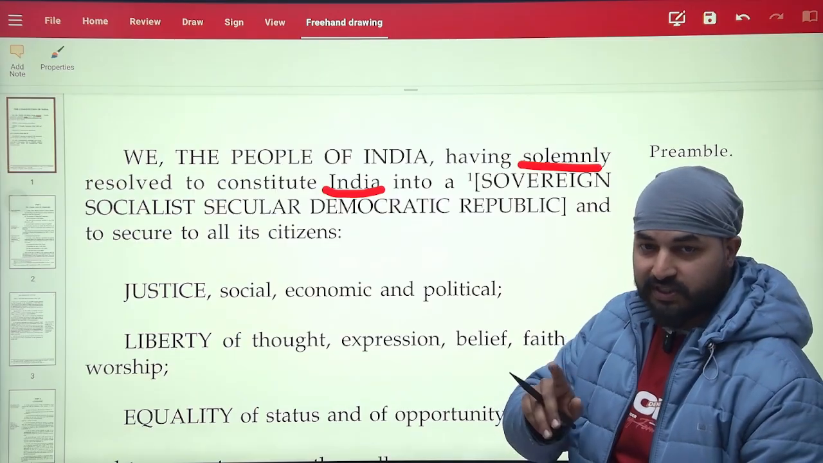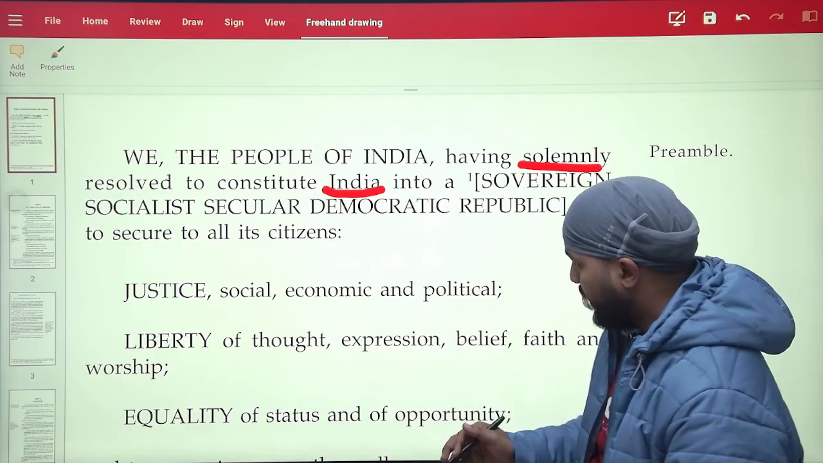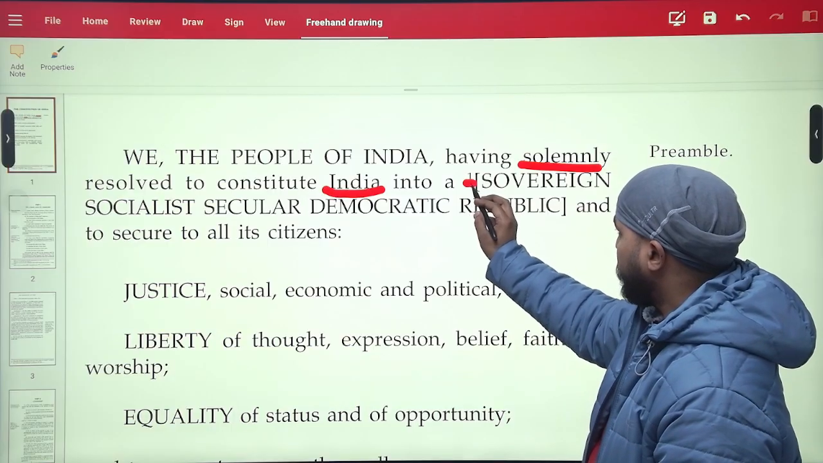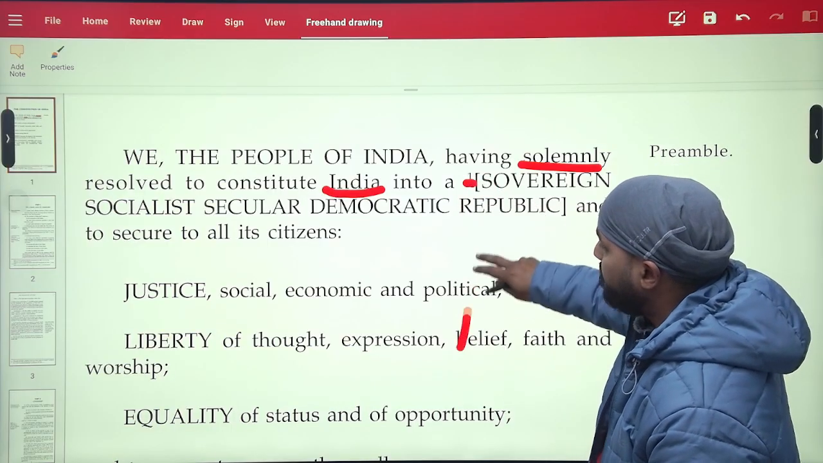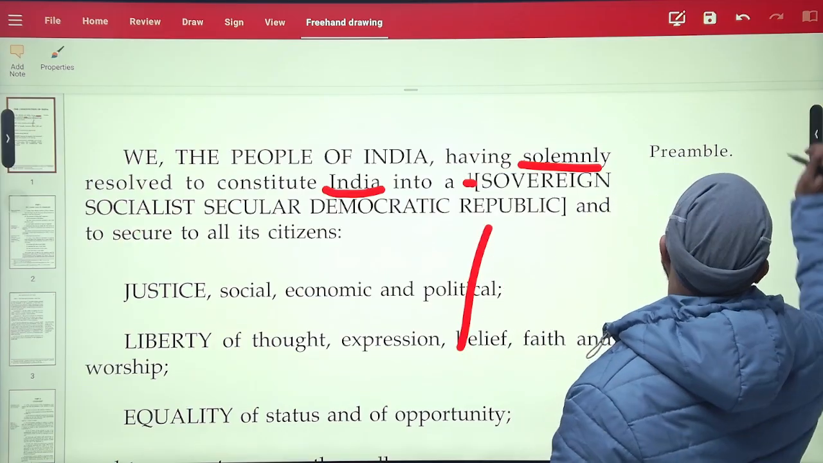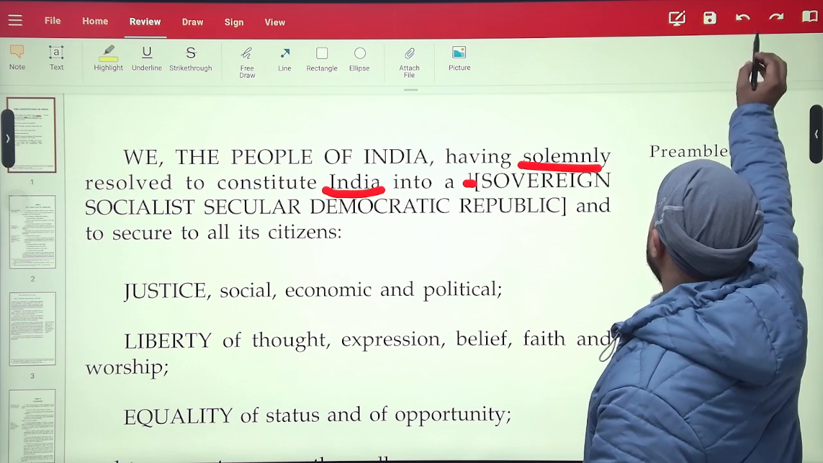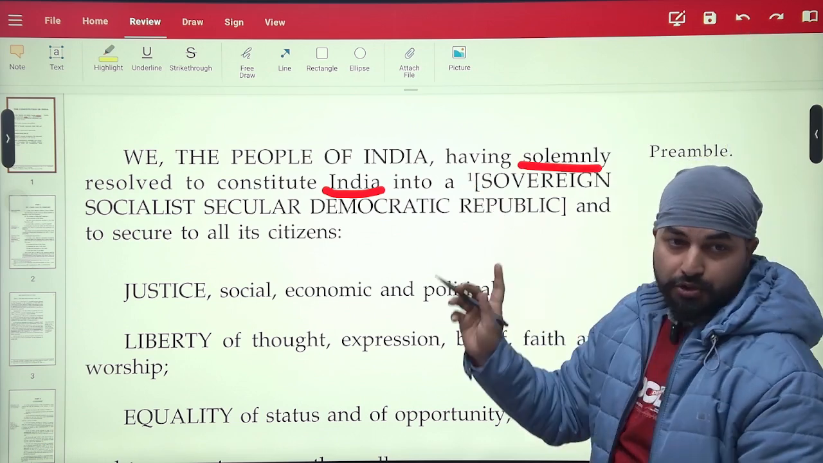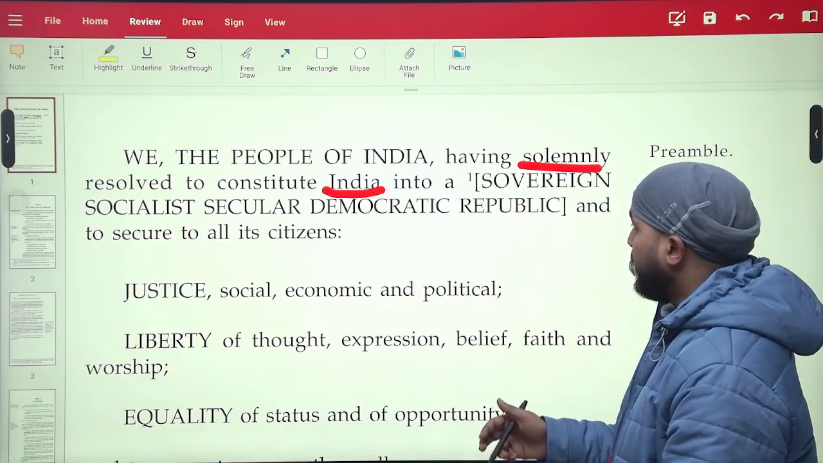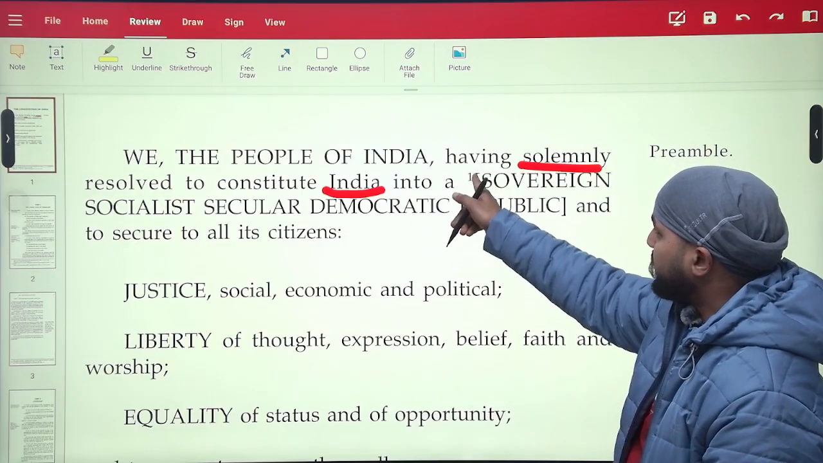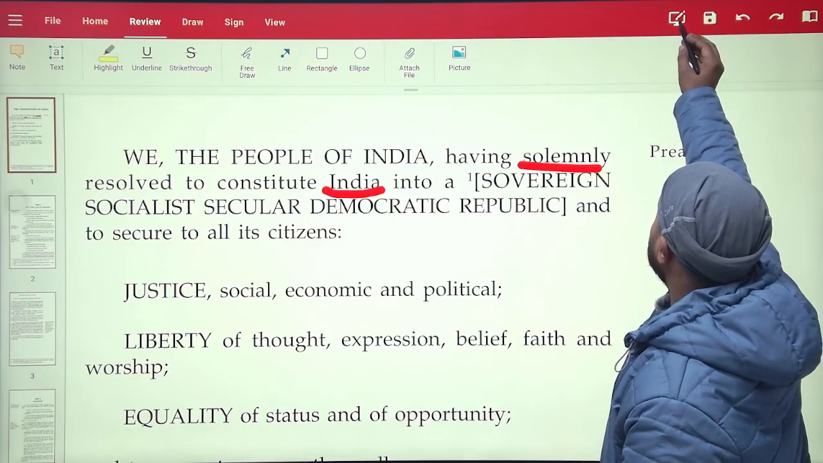There are certain words which have been added by the later amendments. That's why, whenever you see this kind of numbers like this one, see, whenever you get the real, original PDF or original copy of the Constitution of India, you will see certain kinds of numbers like this 1 2 3.